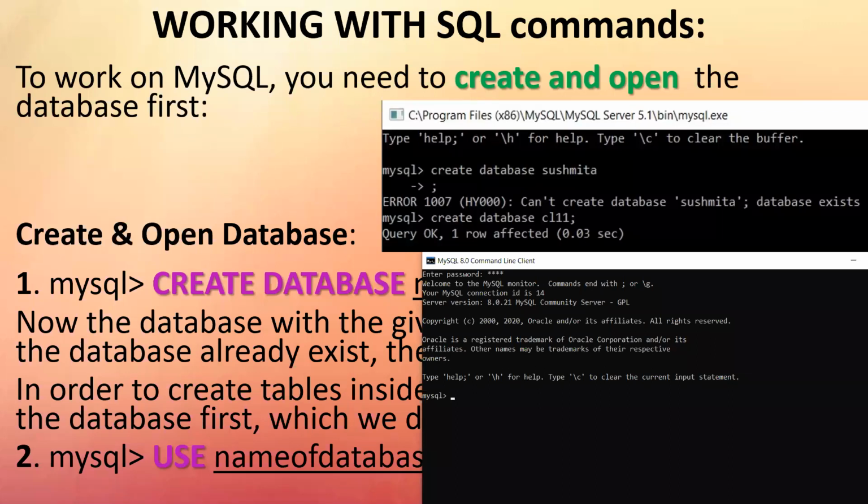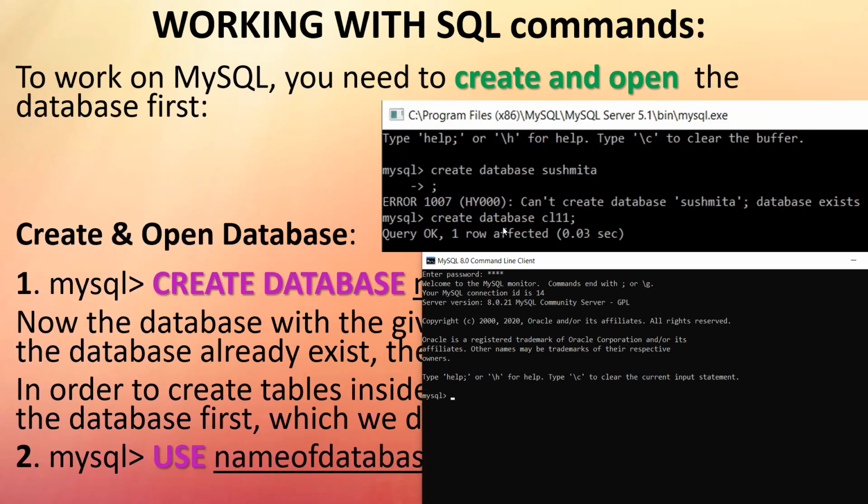Whatever you delete from SQL does not go to the recycle bin. Once a deletion means a permanent deletion. Fine. So first thing, I try to create a database. If it is already existing, it will give the error. Very simple errors. The errors are also not complex here like Python. Can't create database Sushmita, database already exists.